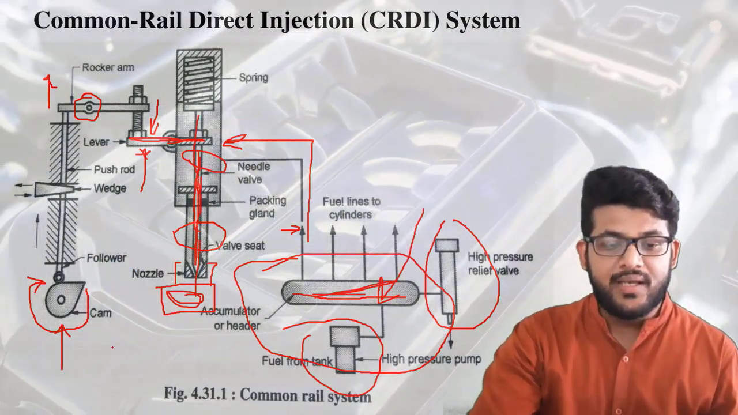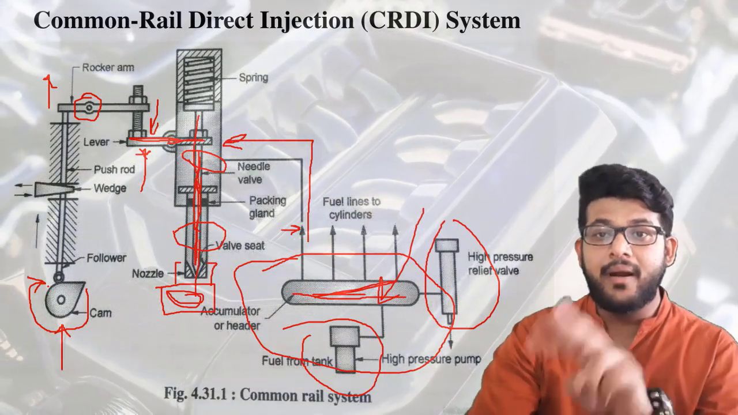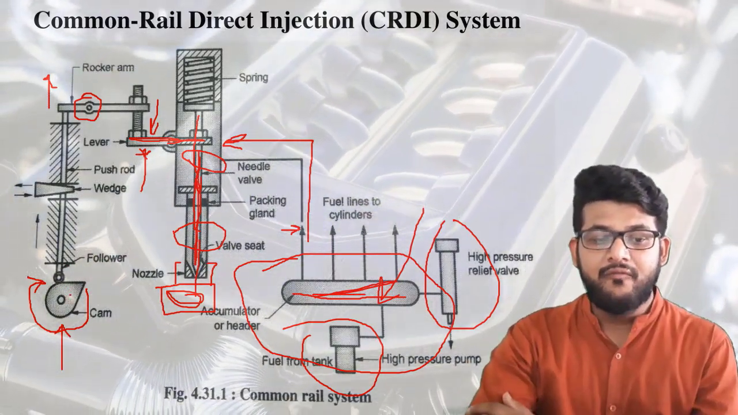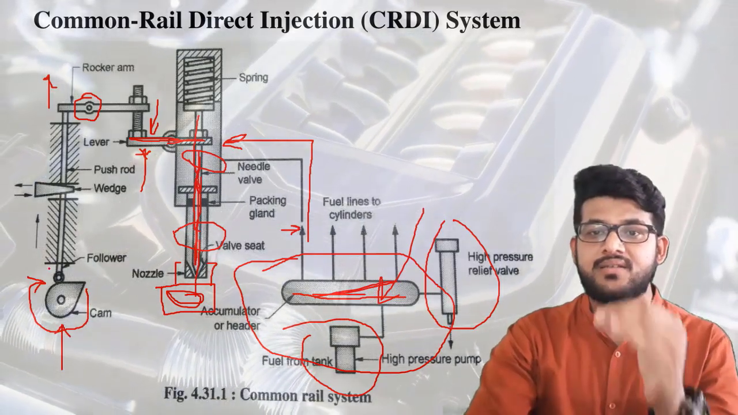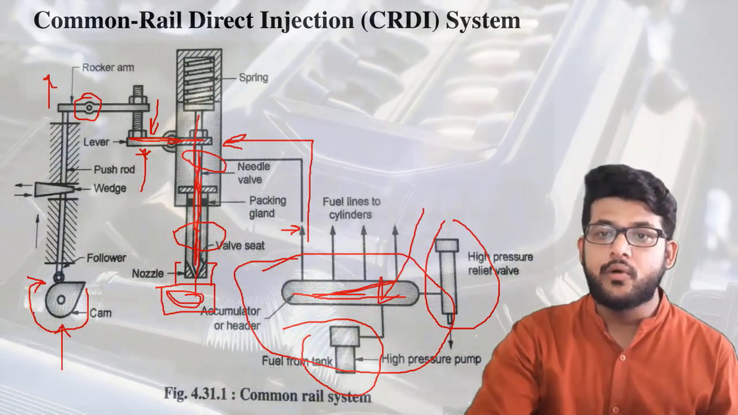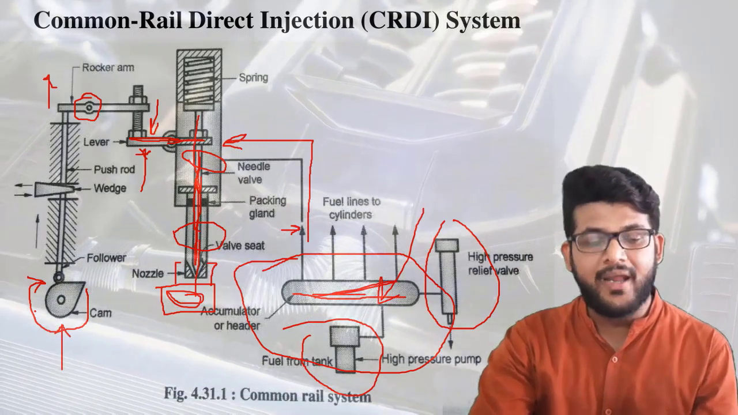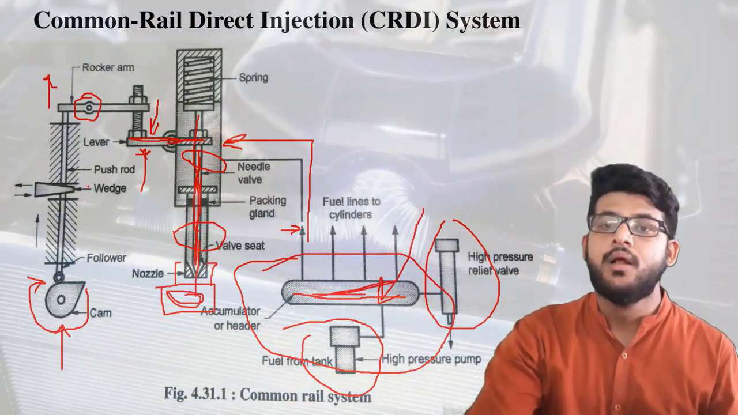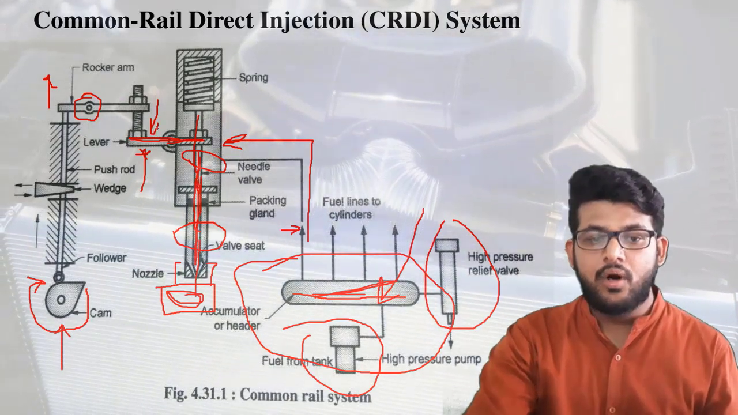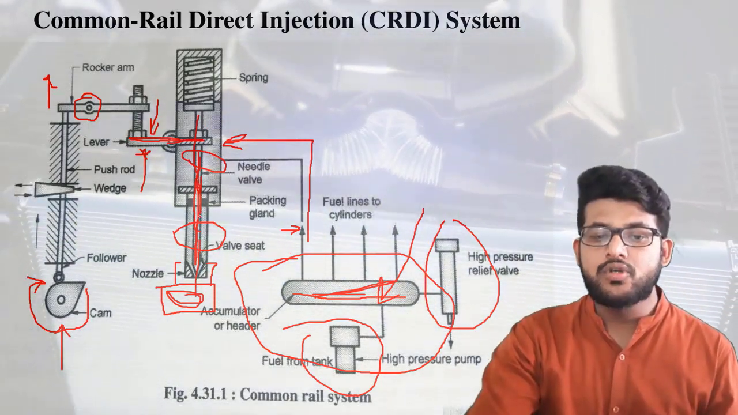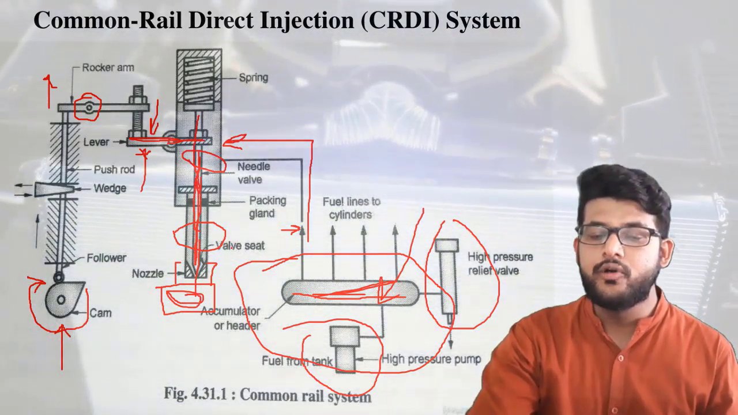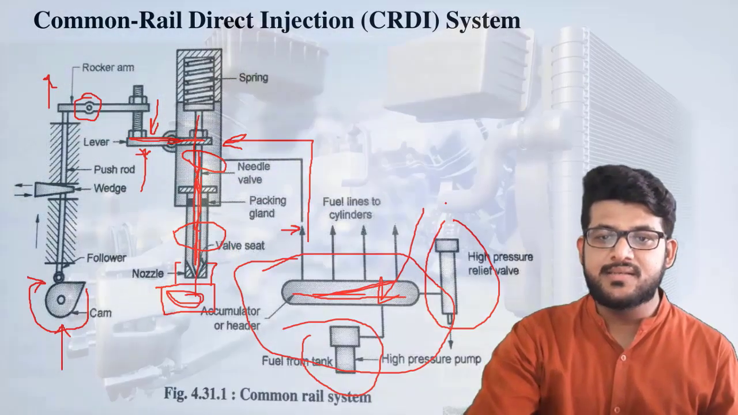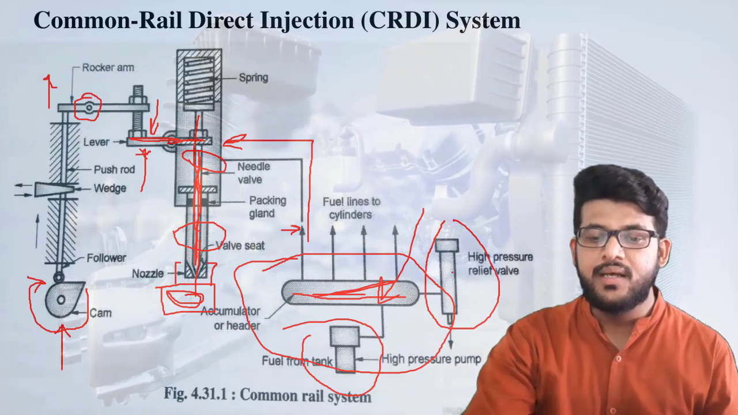In that case, we will operate the cam depending on the engine speed. If the engine speed is higher, the cam will rotate faster, and if the engine speed is lower, the cam will rotate slowly. Depending on that, the cam will rotate, so this follower and push rod will move up and down, and it will also create up and down motion of this needle, which helps to inject fuel through the nozzle. But basically, what the CRDI system is, that you only need to understand.